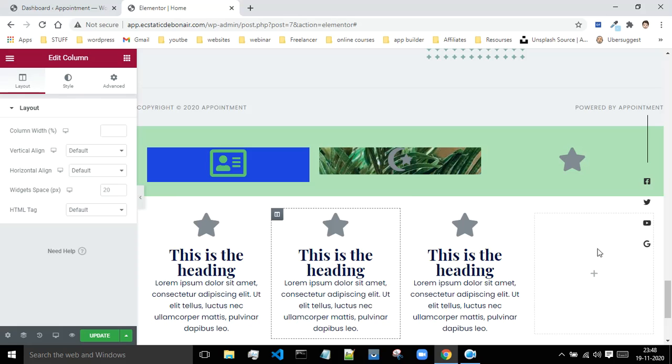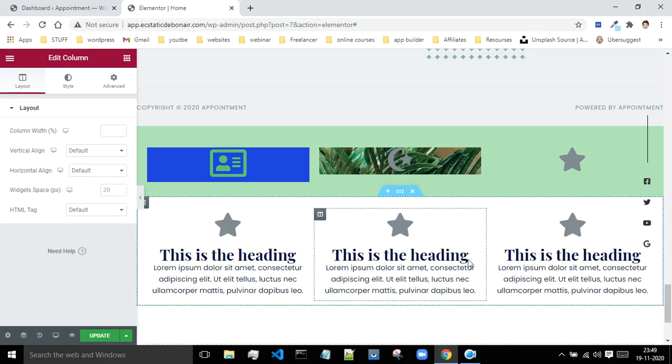and let me just remove this last column. So I will say delete. Currently I'm having these three columns with the icon, heading, and paragraph as well. Whatever is not required by you can be removed, no issues with that.